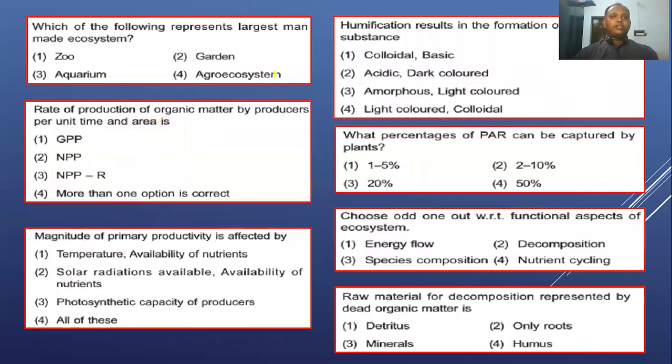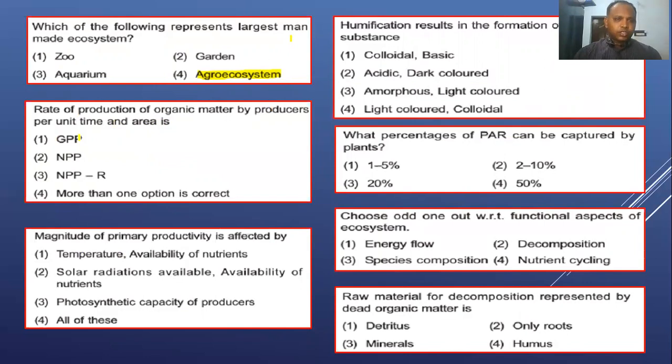And next you can see: which of the following represents the largest man-made ecosystem? Man-made ecosystems, we already discussed. The zoological park is also man-made, garden is also man-made, aquarium is also man-made, agro ecosystem is also man-made. They are asking for the largest one, and the largest one is the agro ecosystem. Okay, cropfield is considered the largest artificial ecosystem, right?